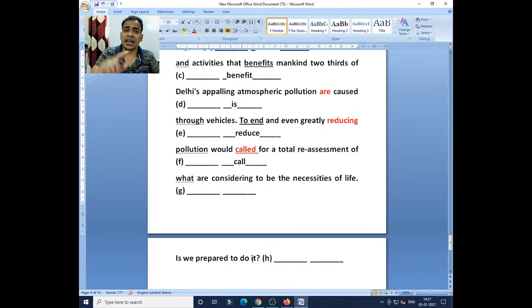Clear? Like I shall go. If you find I shall went, this is wrong. I would do. If you find I would did or done, then this is wrong. After all the modals you select the first form of the verb, that is V1 form. That is why we have replaced called and written the V1 form, that is call. Clear?